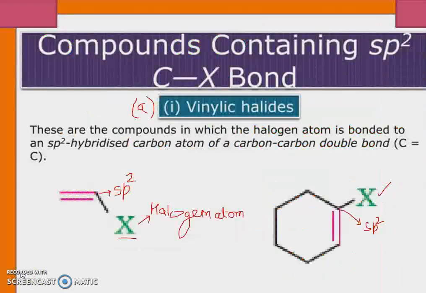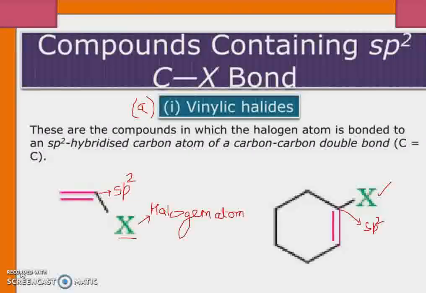Compounds containing sp2 hybridized carbon halogen bond. First is the vinylic halides. Vinylic halides is the first category of compounds containing sp2 hybridized carbon halogen bond. These are the compounds in which the halogen atom is bonded to an sp2 hybridized carbon atom of a carbon-carbon double bond. The example of vinylic halide is given below.